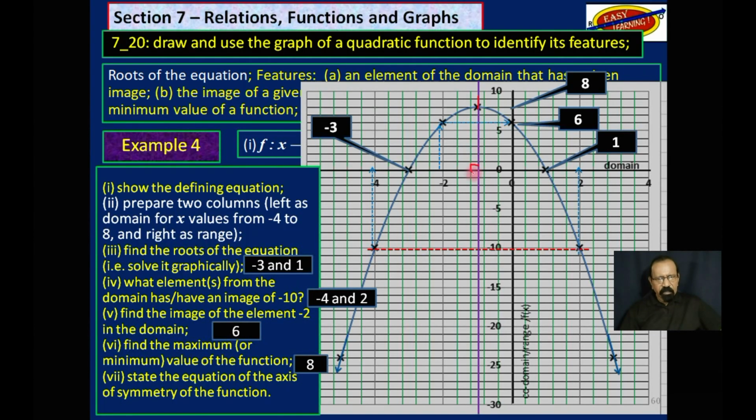It touches the x-axis at -1. So the axis of symmetry, the line that divides that graph into two equal halves, is x is equal to -1.